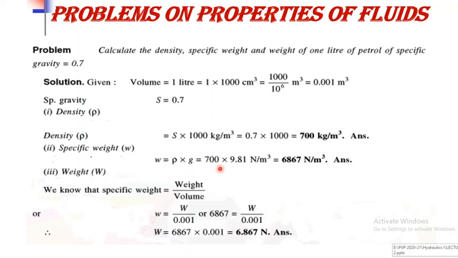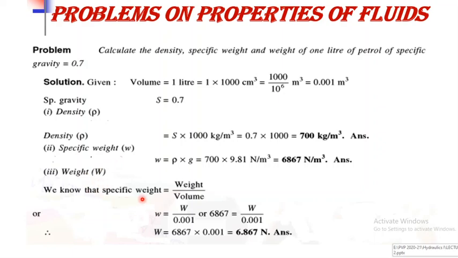So multiply the mass density by acceleration due to gravity, that is 9.81. We get the result, that is 6867 Newton per meter cube, and that is nothing but the specific weight or weight density.